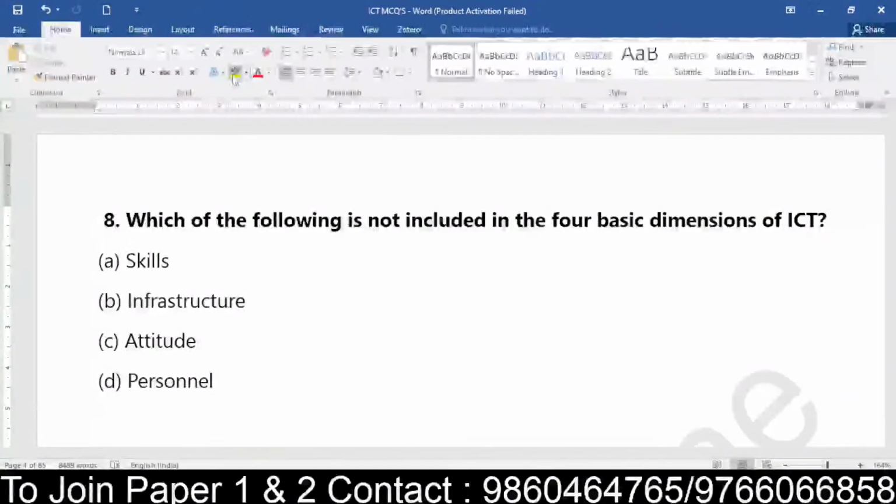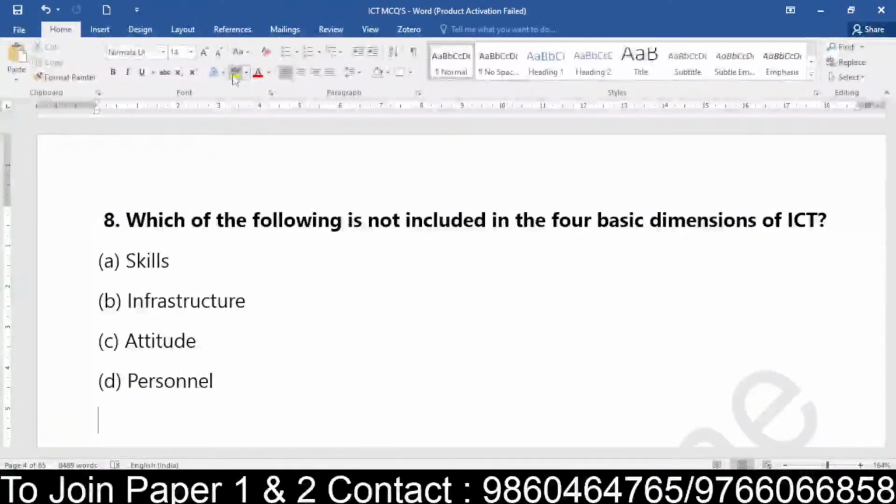Fine. Which of the following is not included in the 4 basic dimensions of ICT? So what is not included? The skills, infrastructure, attitude, or personal. Which of them is not used as a dimension of ICT? Just make sure that you have read the question very clearly, whether it is skills, infrastructure, attitude, or personal as a dimension. So which of them is not used in the 4 dimensions of ICT?